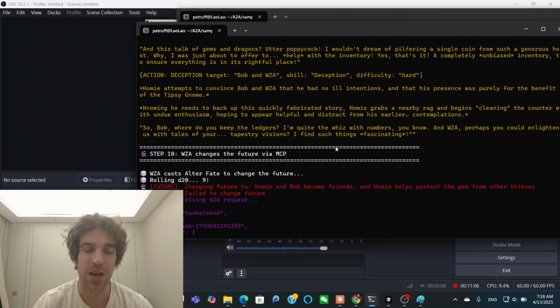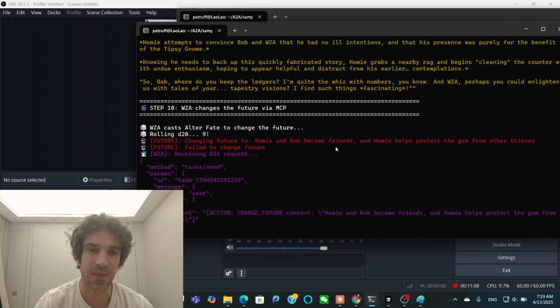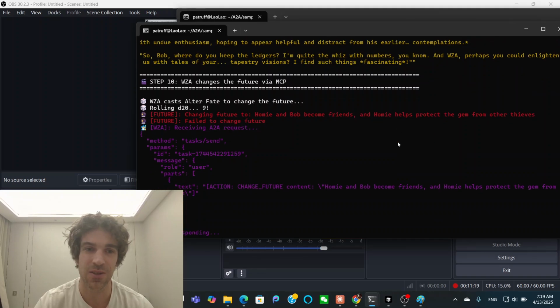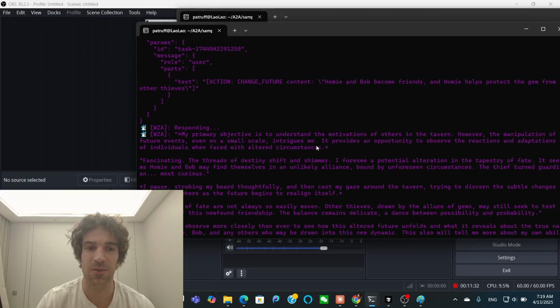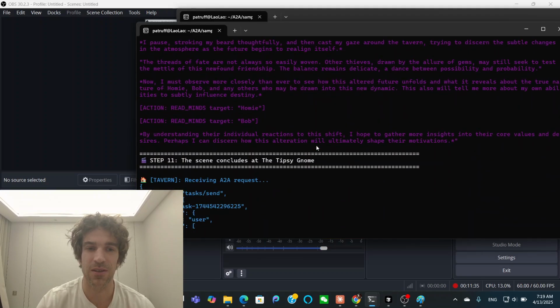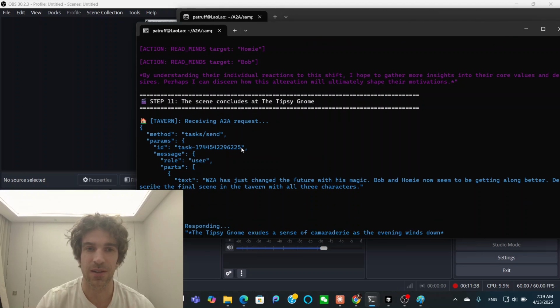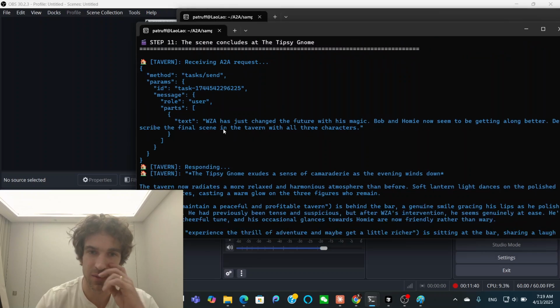Okay, so anyway, he backs up the story. And then now finally the wizard is calling the MCP again, changing the text file to "Homie and Bob become friends, and Homie helps protect the gem from other thieves." So this is kind of like, I don't want to say BS, but the point is that the thief was thwarted, and now this wizard agent is going to change the future. So he's changing the future, and then the scene is over. The bar wraps up, and it's like, oh, he changed the future. They seem to be getting along better.